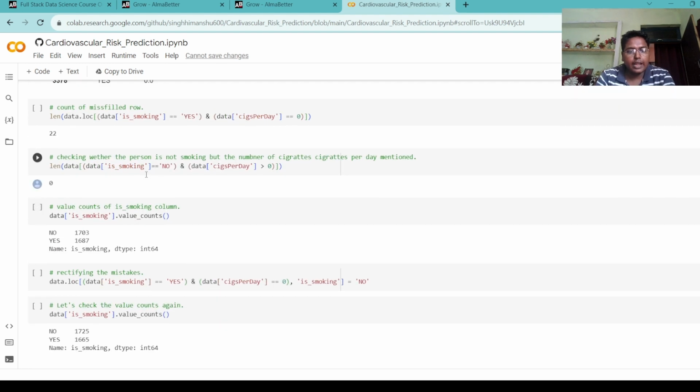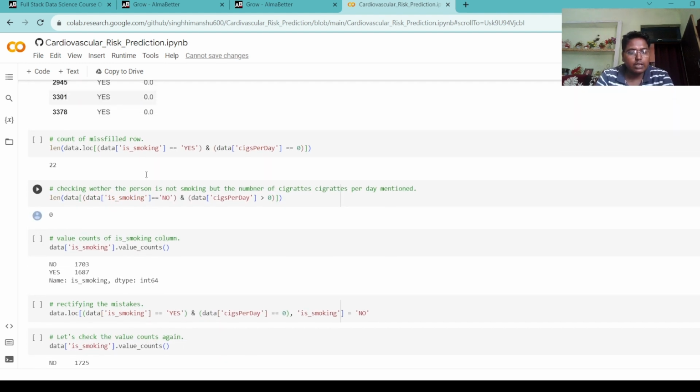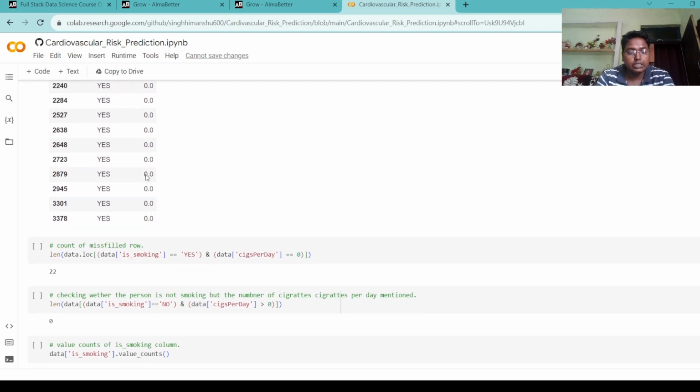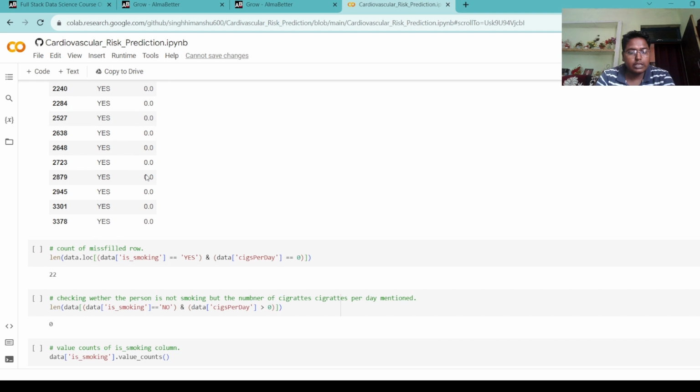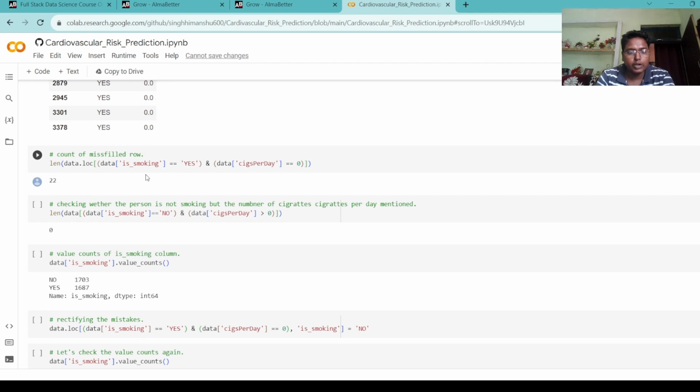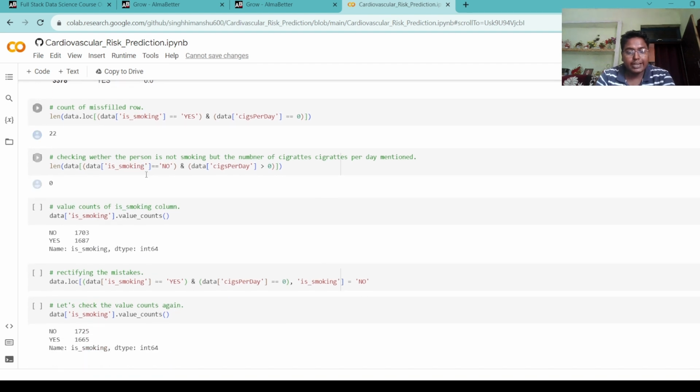What all manipulations I have done, you will find inside. I made a copy of the original data set for further processing. There is a mistake in the data: in some patients' observations, the smoking column was yes, but the number of cigarettes per day was 0. So I rectified it by assigning the no value in the smoking column where the number of cigarettes per day is 0.